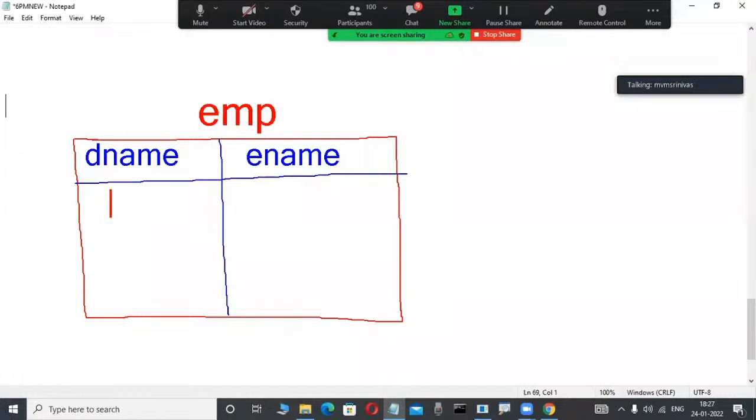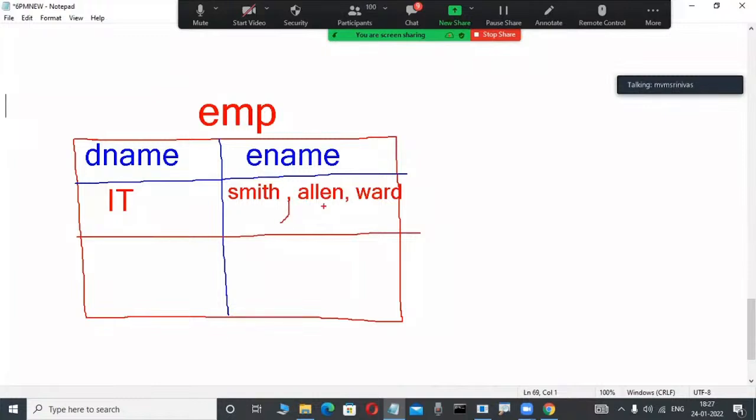Here IT is a department. That is data. In this IT department, 3 employees are working. Slowly observe here, very interesting. Smith is an employee, comma, Allen is an employee, comma, Ward is an employee, for example. I am representing that 3 employees are working in this IT department. That's why I am representing the data in this format only. IT is a department, and in that department Smith, Allen, Ward are working.